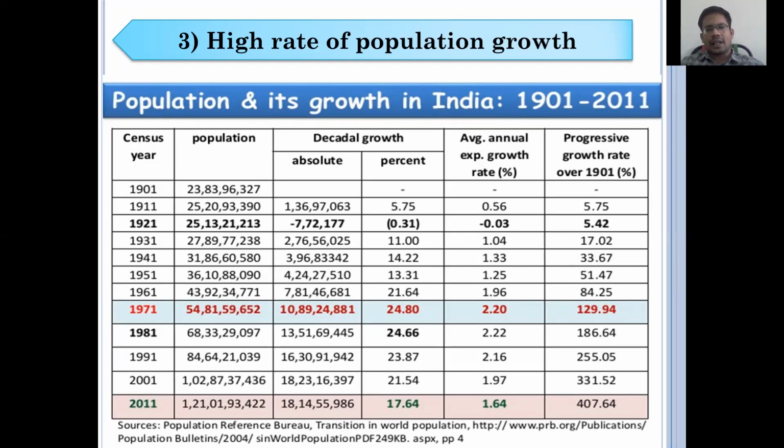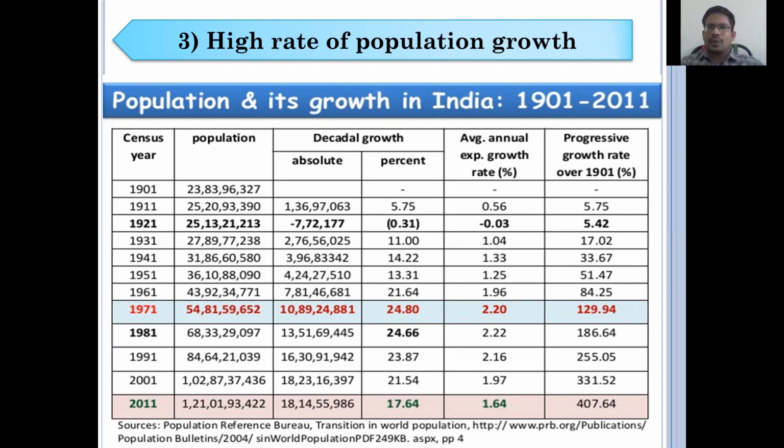Simply, we can compare these things. In 1951, there were only 36 crores of population in our India, whereas in 2011, according to the last census, there are 121 crores. So our population has been increasing continuously. Every decade we are increasing by more than 17 crores, 20 crores of population. That is a major problem in our India.